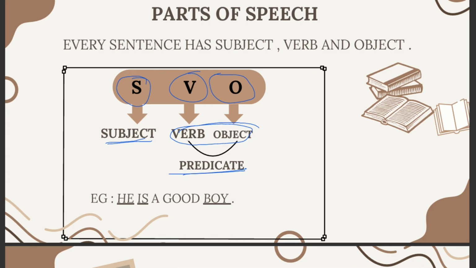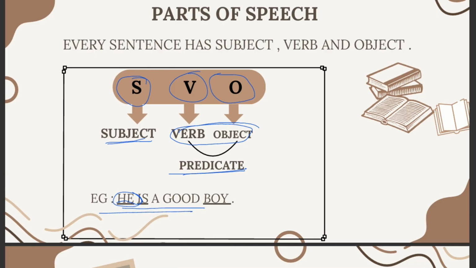There was once a question asked in the NDA examination: in the following sentence, which of the following is a predicate? In that sentence, there was no verb alone, but there was a collection of verb and object which together form the predicate. So you're supposed to pick that particular word. Okay, now let's move ahead. If you look at an example: he is a good boy.